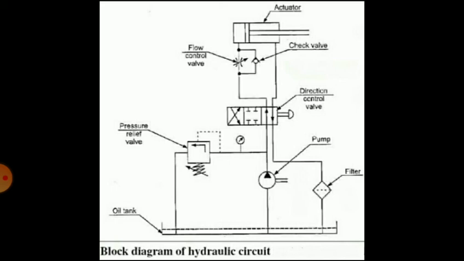When the required pressure level is reached, the pressure relief valve will divert the excess flow from the pump to the tank to maintain the desired pressure throughout the system. So it maintains constant pressure throughout the system by diverting the fluid from the pump into the reservoir.